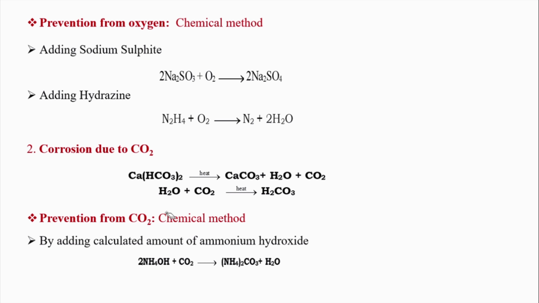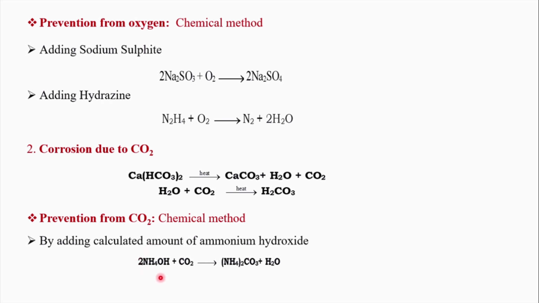Now, this is an acid, so we need to use a calculated amount of a base. To neutralize this, a calculated amount of the base should be added. The base is ammonium hydroxide.